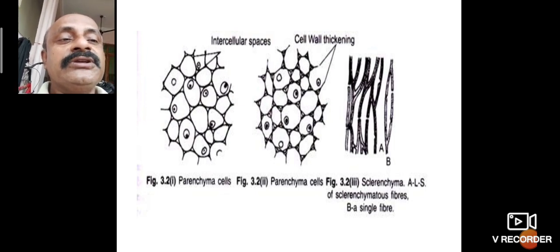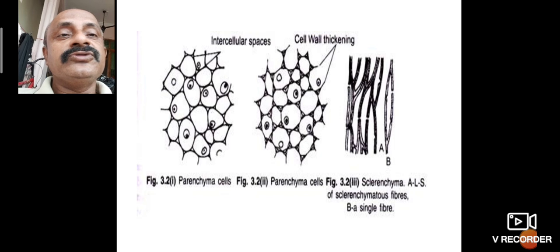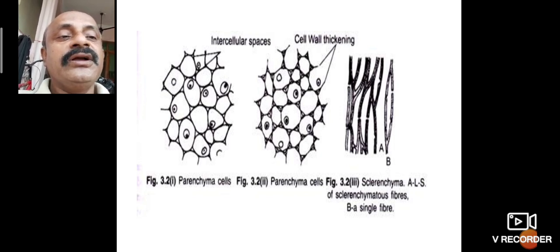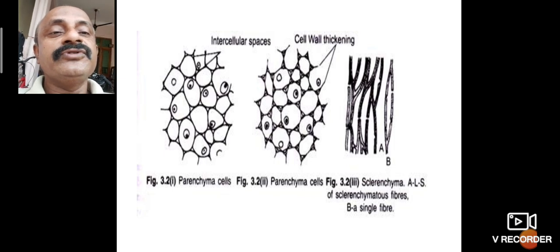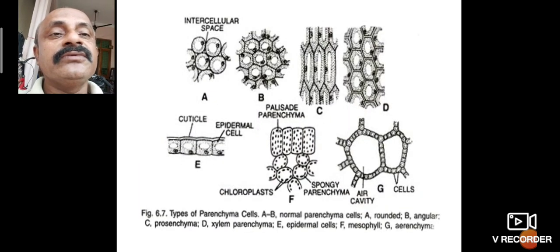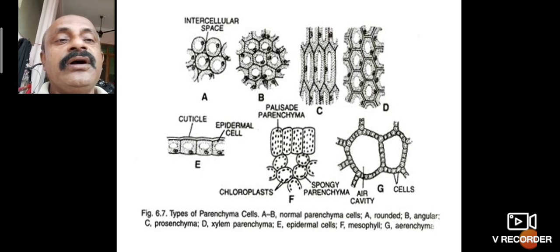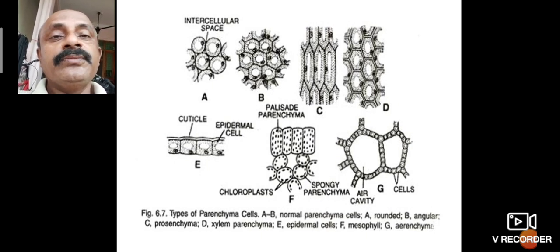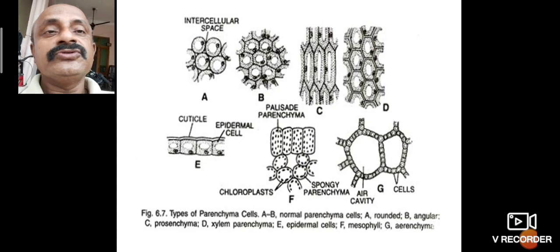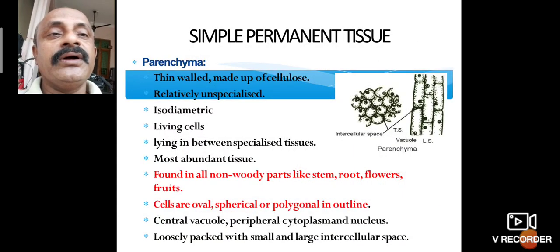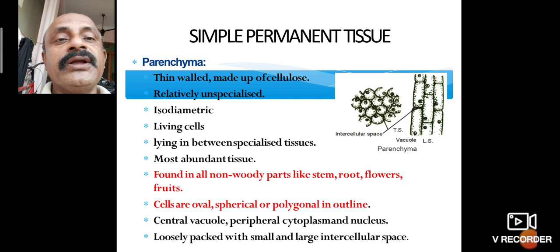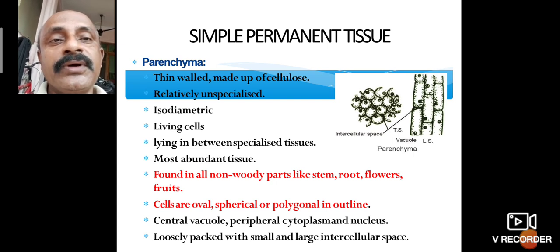The parenchyma cells can be divided into types based on intercellular spaces, cellular thickenings, and single pores, which has three different types. Intercellular spaces are present in all polycystic tissues. Polycystic means leaf tissues. So what is parenchyma? It is a simple tissue. What are the characters of parenchyma?